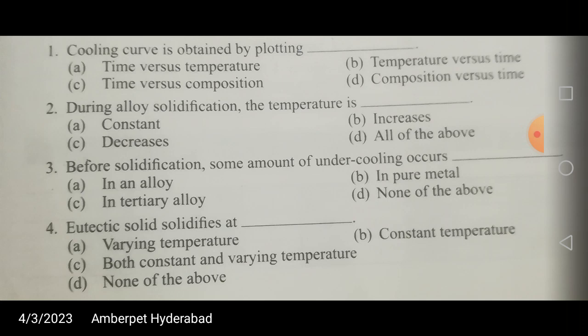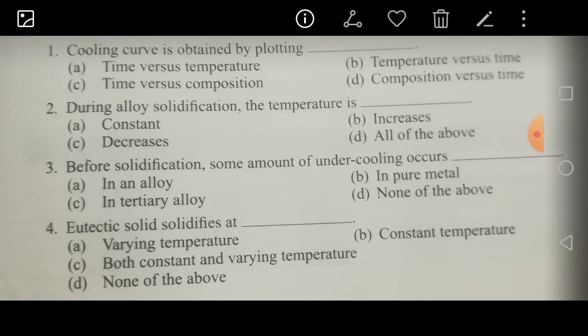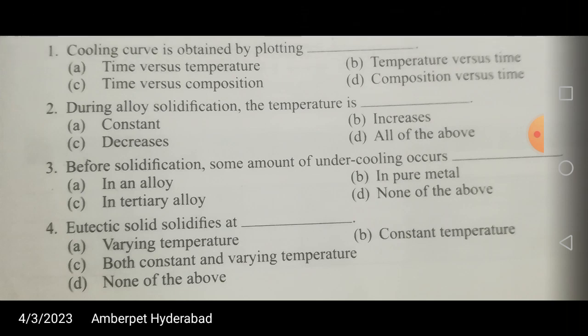So this is about the solidification. For a pure metal, that means we are heating the metal to very high temperatures above its melting temperature, and we are going to melt it and cool it. On cooling, the composition of the alloy is going to change for various compositions and various temperatures, okay friends. So that's called your iron carbon equilibrium diagram, or any equilibrium diagram, if you are drawing the composition of that particular alloy.